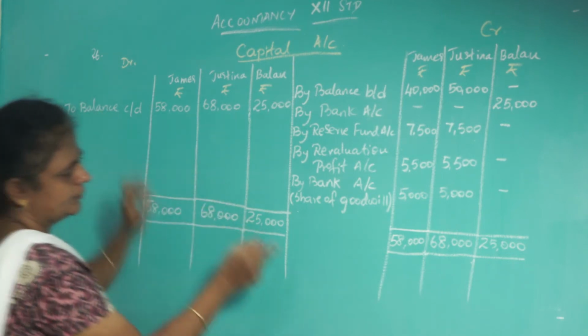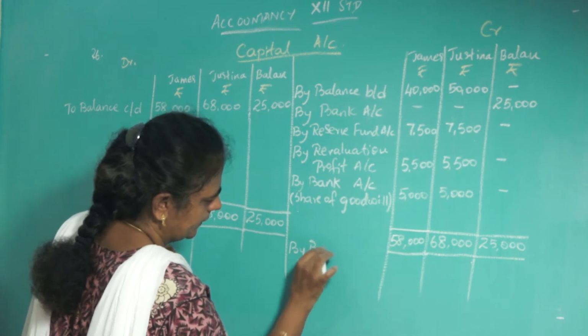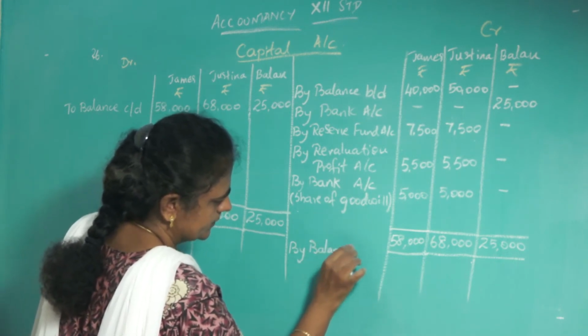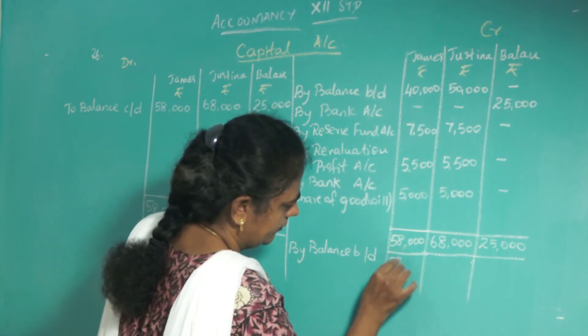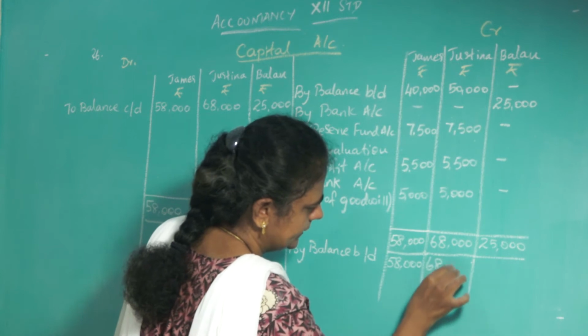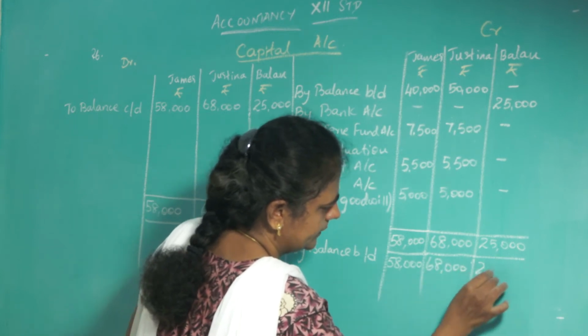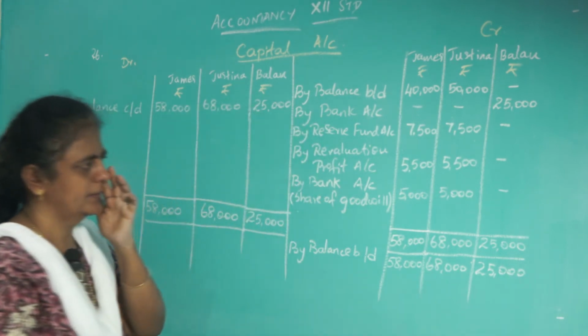So this balance, bring it down here. By balance brought down 58,000, 68,000 and 25,000. Okay.